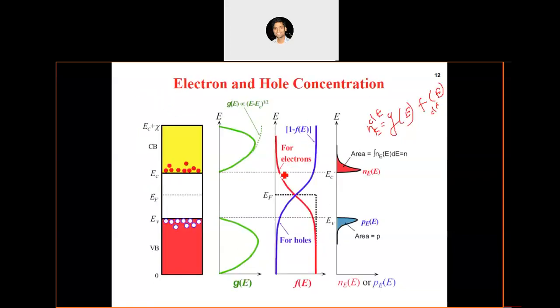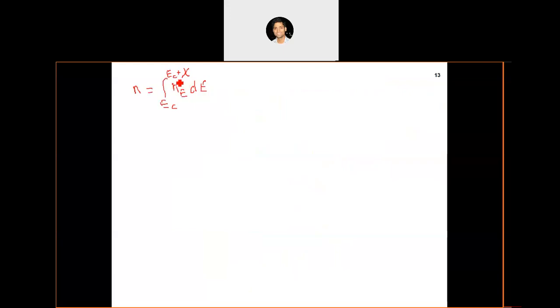But you can see here, as we move away from the bottom of the conduction band, the probability distribution function is almost zero, and because of that, the concentration distribution function also tends to zero. So rather than keeping the upper limit at Ec plus chi, we can simply replace it by infinity.